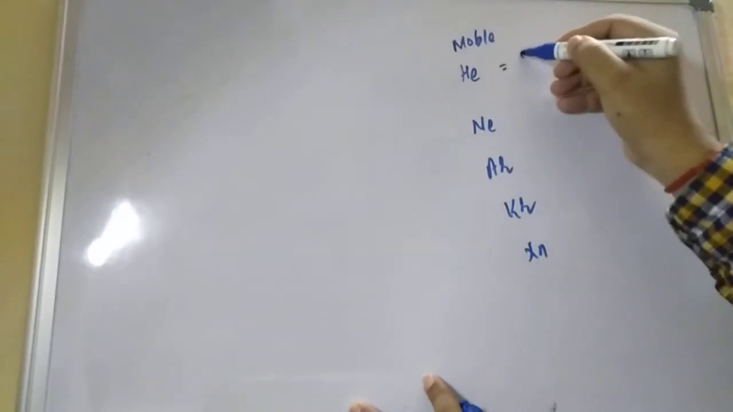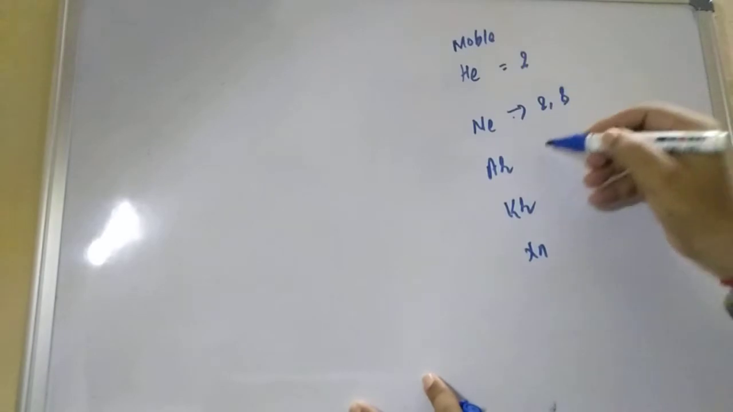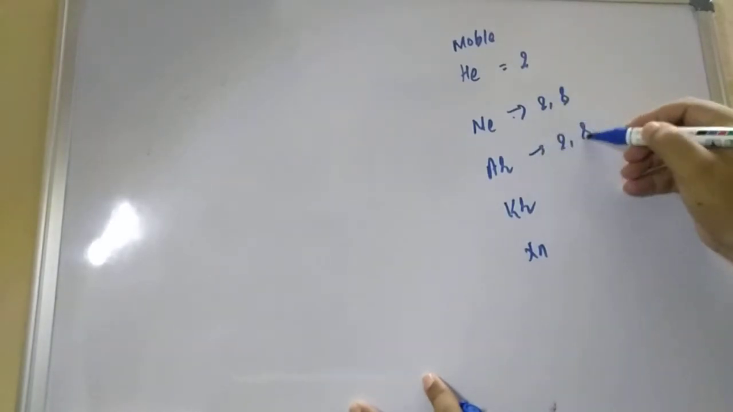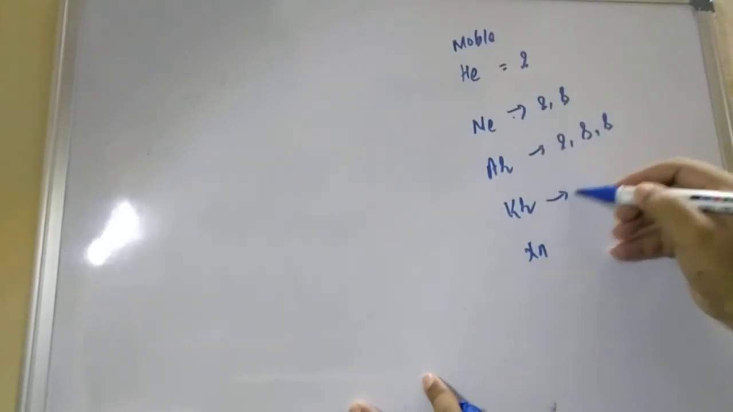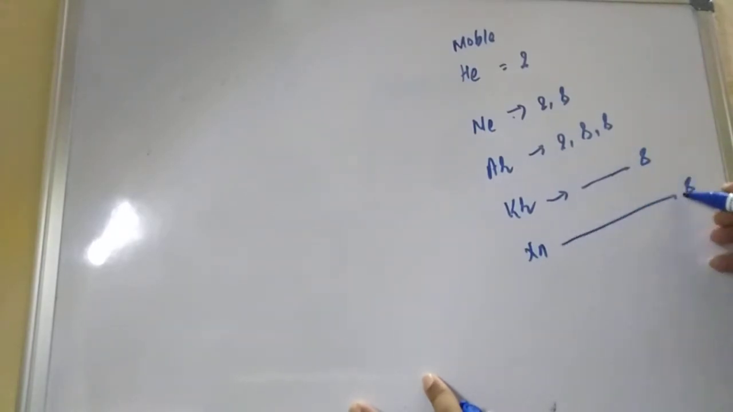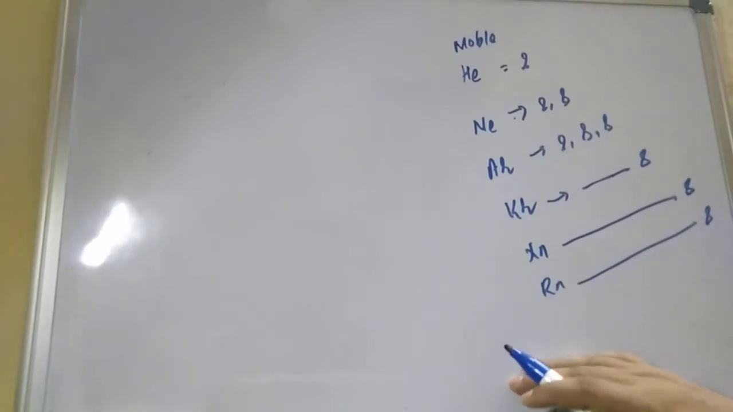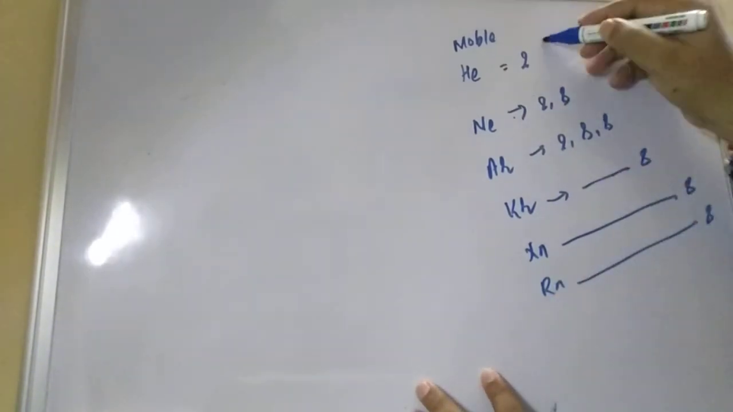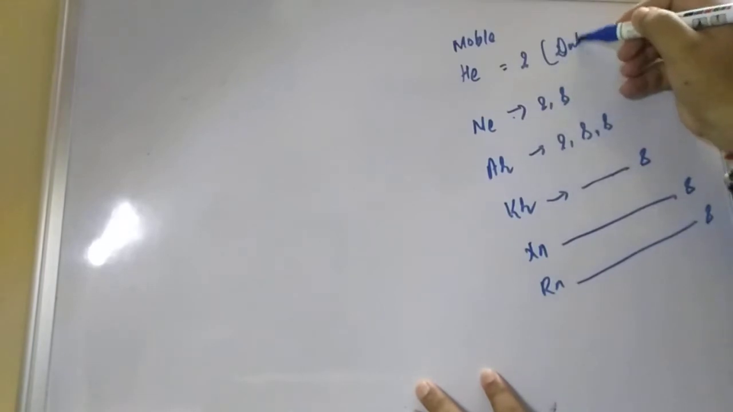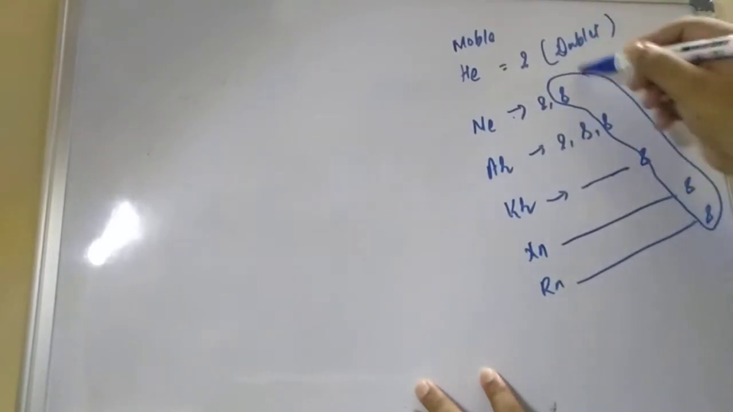Here you will find 2. Here you will find 2 and 8. Here you will find 2, 8, 8. Here the last shell will also be 8. Here you will find 8. And if you take Rn, here also the last shell will be 8. So what I mean is that they have the stable octet. In case of helium, this is the duplet, and here these are the octet.